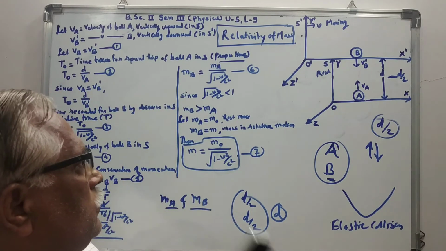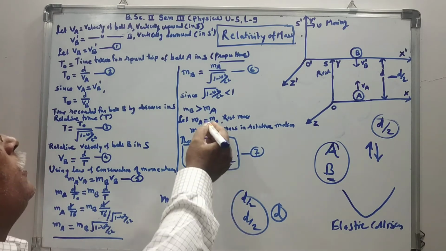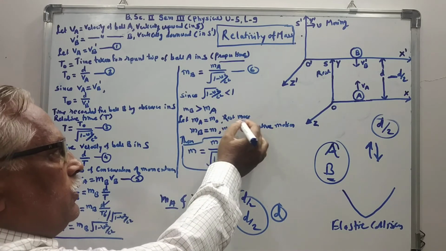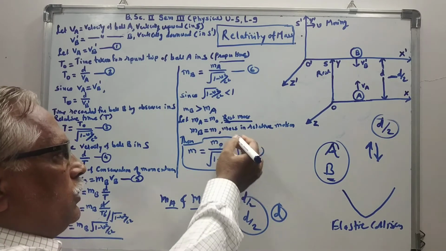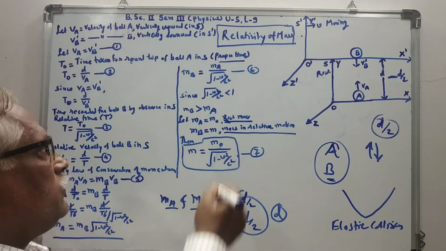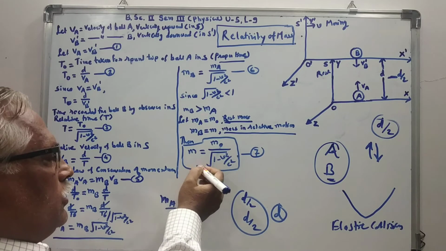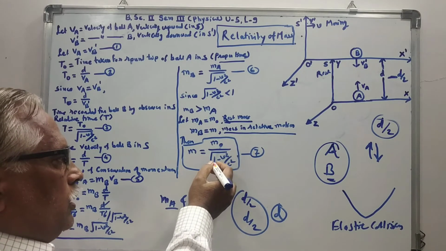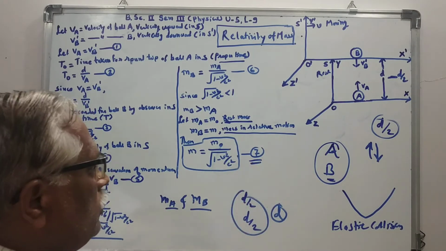And in this equation, if we represent MA equal to M0, which we call the rest mass of the ball, and MB equal to m, which is the mass of the ball when it is in relative motion, then by replacing MA and MB by M0 and m, we get the equation m equal to m0 upon under root of 1 minus v square by c square. Let it be equation number 7.